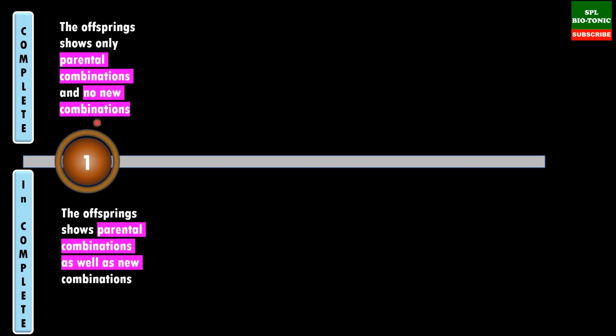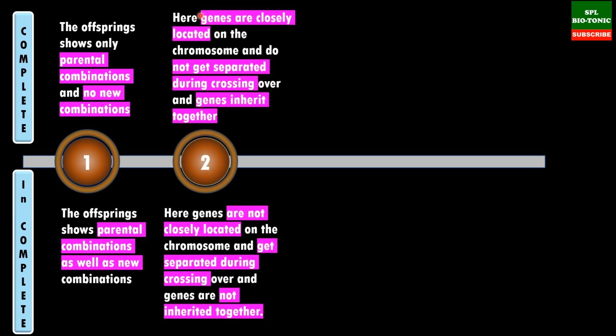Now let us understand the difference between complete linkage and incomplete linkage. In case of the first, the parental combinations are produced and no new combination. In case of incomplete linkage, parental as well as new combinations are produced. Now, in case of complete linkage, genes are very closely placed.